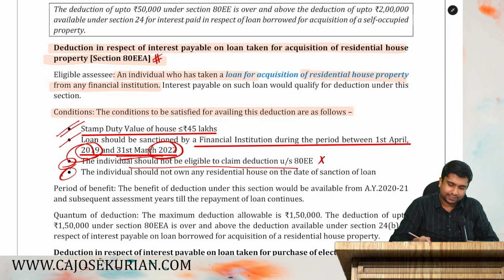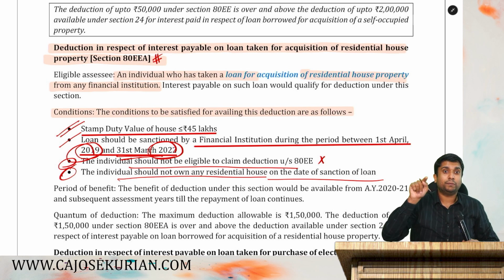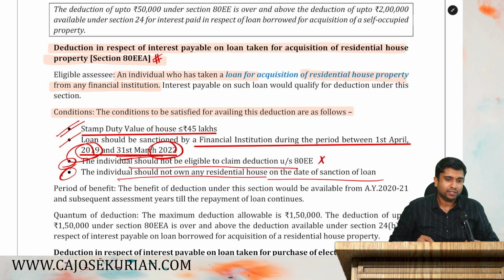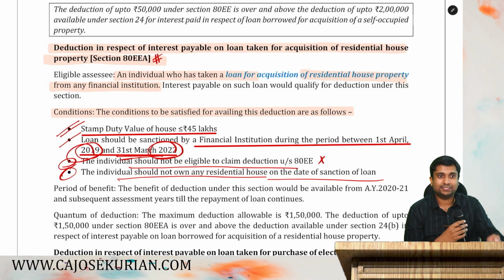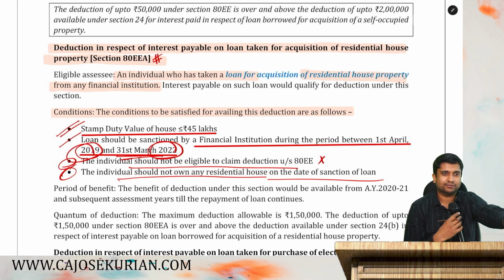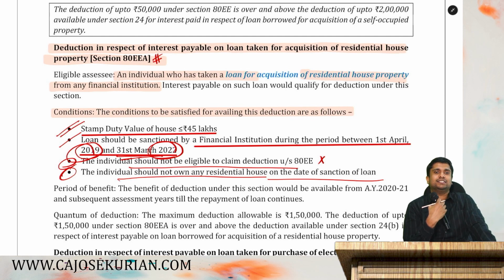Then next is, the individual should not own a residential house on the date of sanction of loan. That simply means you should be the first home buyer. See, what they mean is, with the loan you should purchase your first house property. First home buyer means this is the first home in your name. Then you can claim this deduction.